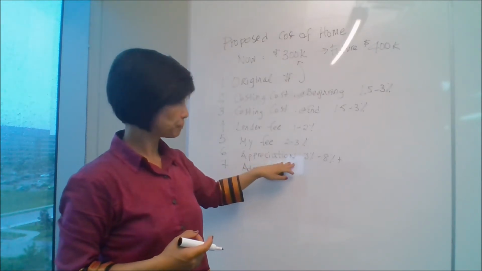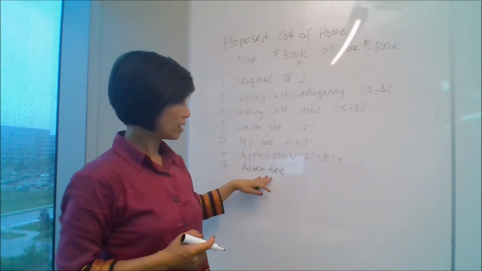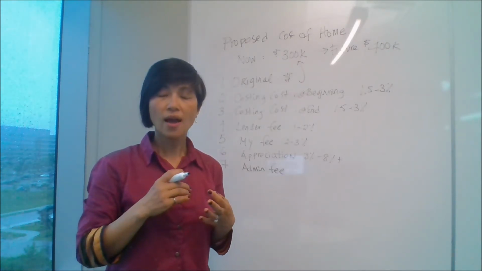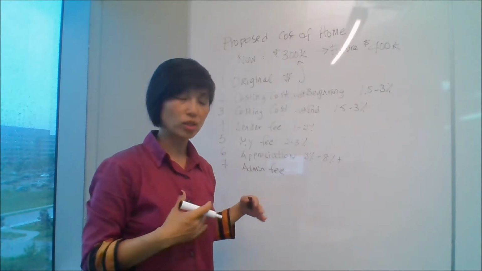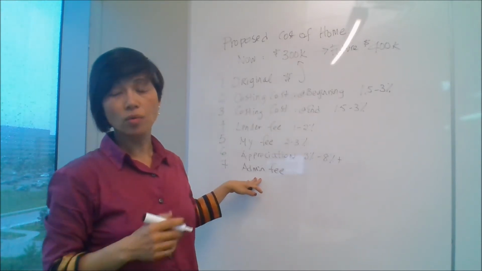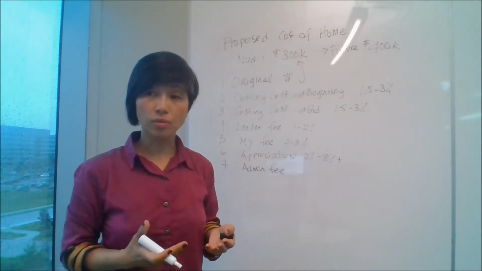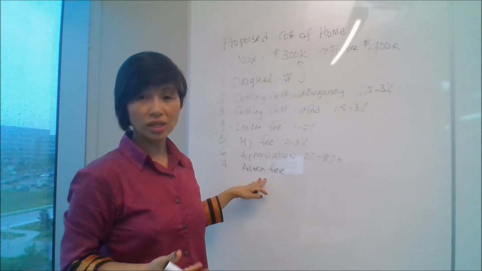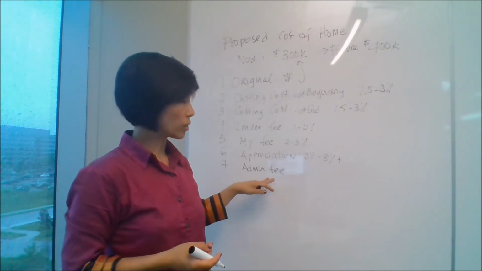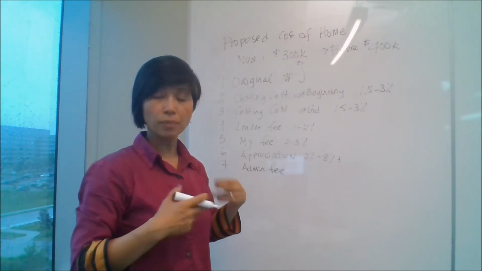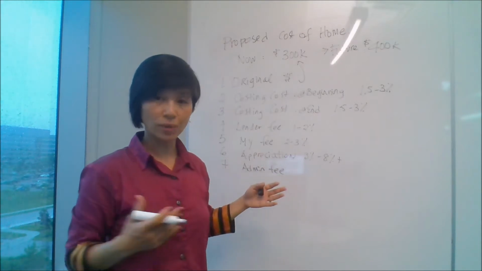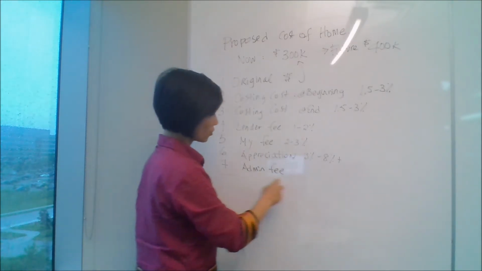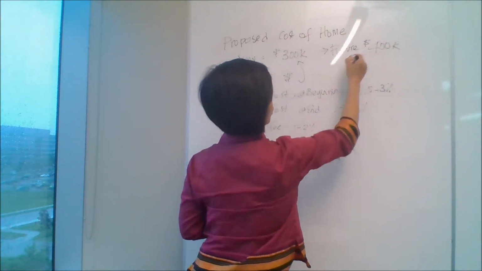So that's built in. The admin fee is to cover the books, the binder of information that I send you, along with any other information that we would send to you, to make sure that you are aware of what's involved in the rent-to-own program. This also covers all of our administration fees that goes to the investor as well. And this deals with all of the communication and all of our overhead that we have to run the business. Okay, so these are all the items that go into this future cost.